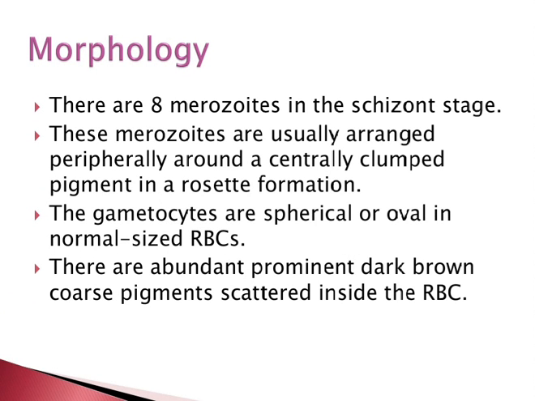There are 8 merozoites in the schizont stage. These merozoites are usually arranged peripherally around the centrally clumped pigment in the rosette formation. The gametocytes are spherical or oval in the normal sized RBC. There are abundant, prominent dark brown coarse pigments scattered inside the RBC.